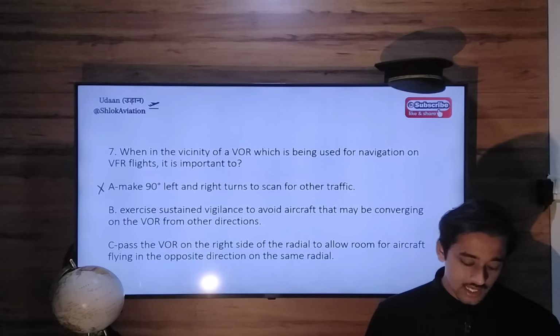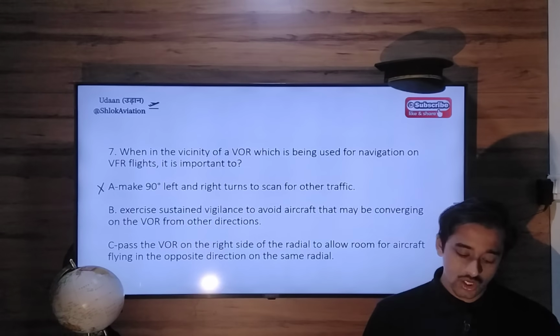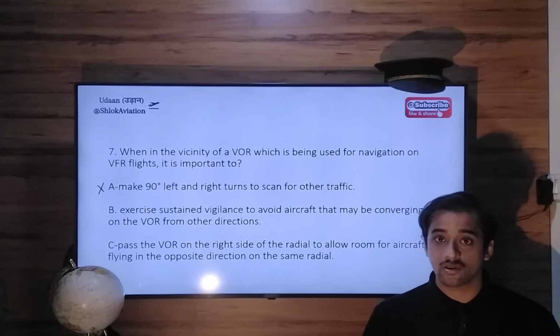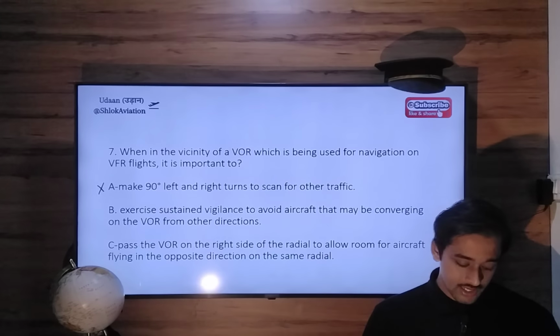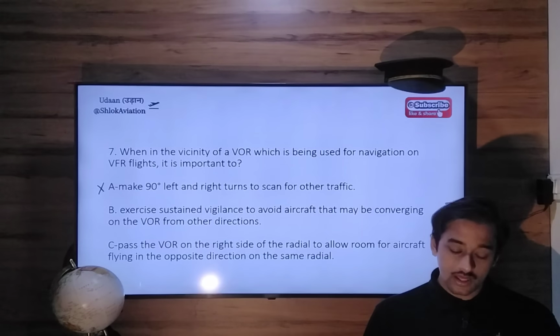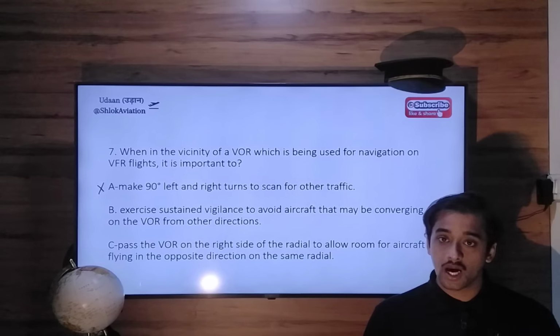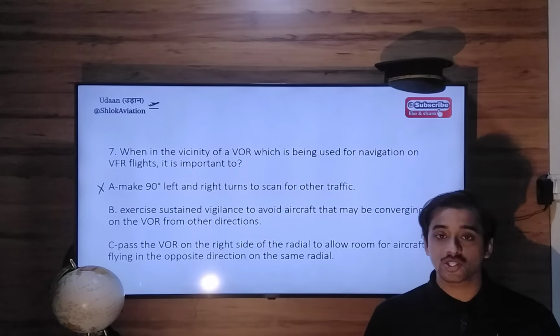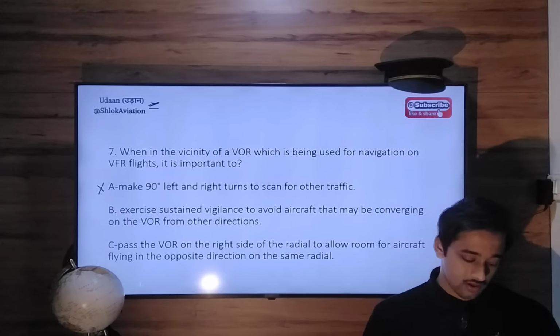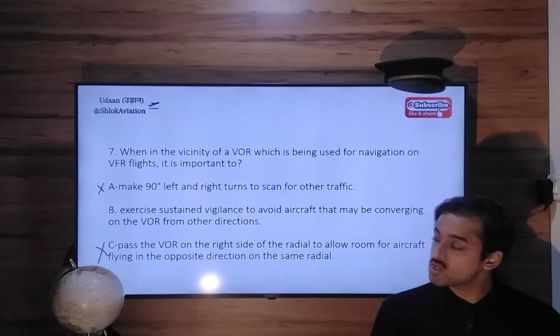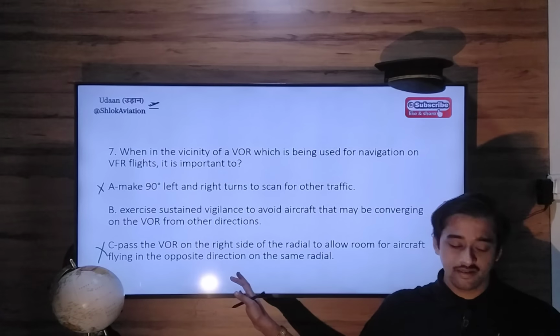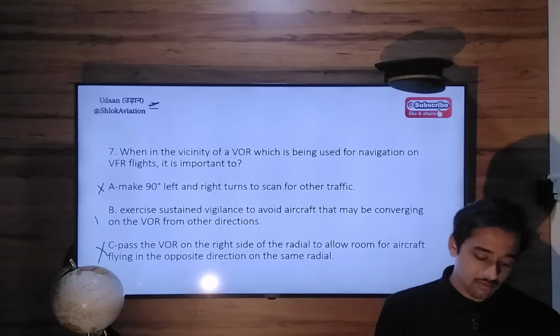Option B is exercise sustained vigilance to avoid aircraft that may be converging on the VOR from other directions. That is okay. Option C is pass the VOR on the right side of the radial to allow room for aircraft flying in the opposite direction. That is wrong; this is nowhere given in the theory. So the correct option is option Bravo.